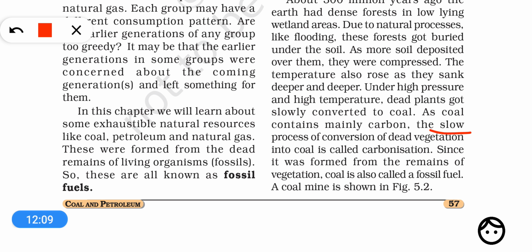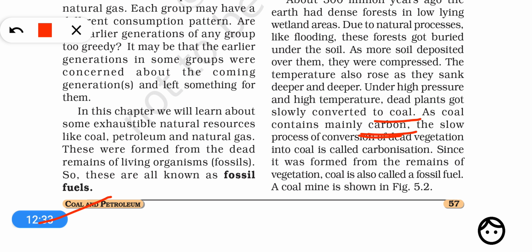This slow process of conversion of dead vegetation or dead forest into coal is called carbonization. Why? Because coal is mainly carbon. Most of the portion of coal is carbon.